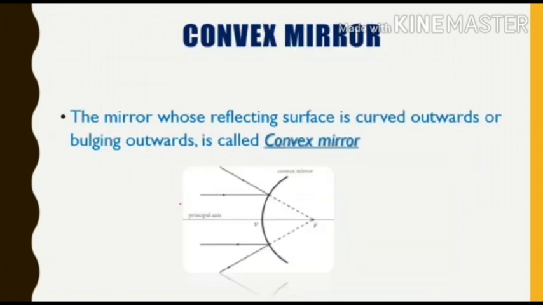Now convex mirror. The mirror whose reflecting surface is curved outwards or bulging outwards is known as convex mirror. It means this is the convex mirror, this is the non-reflecting side of that mirror, and this is the incident ray, or the light ray coming from a source or an infinite point. So basically this is a mirror whose reflecting surface is curved outwards or bulging outwards. As we can all see, the reflecting surface is bulged outwards. So when the mirror is bulged outwards, then the mirror is known as convex mirror.